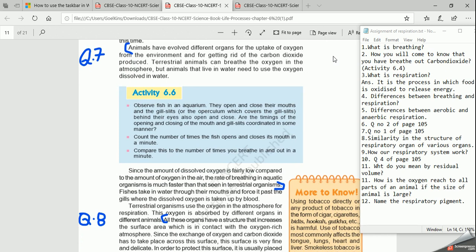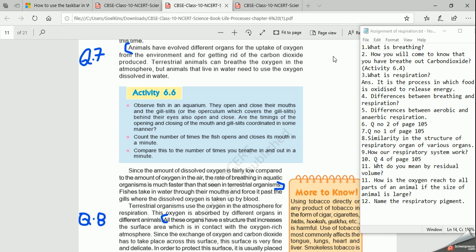Don't think that they are drinking water. The oxygen dissolved in water is fairly low as compared to the oxygen in the atmosphere. So that is the biggest advantage for terrestrial animals. They do not breathe as fast as aquatic animals.